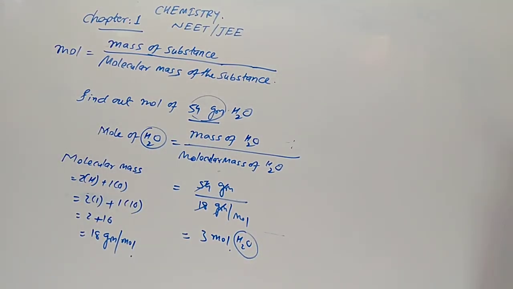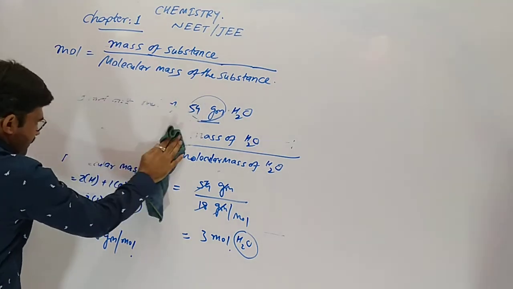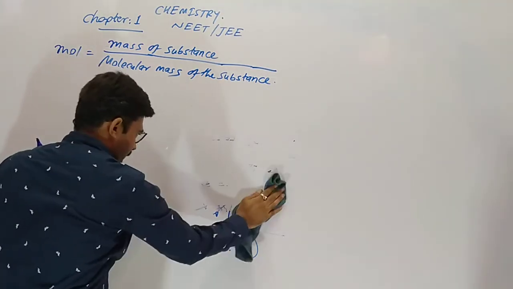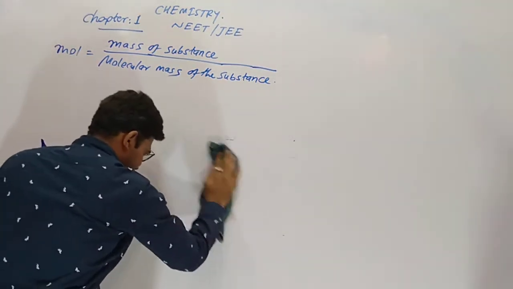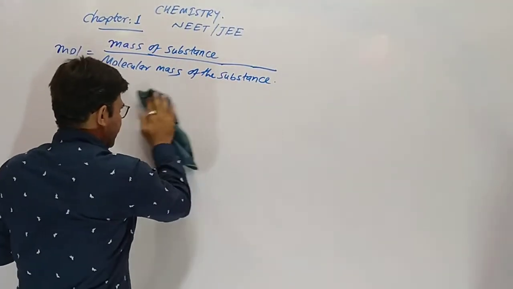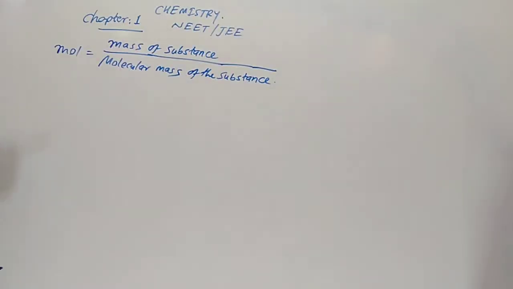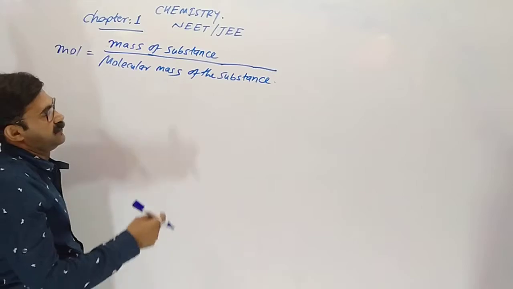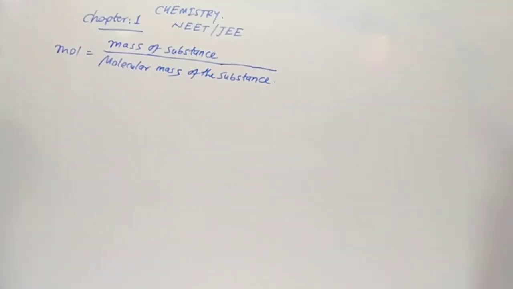Understood? So this type of numericals we are going to discuss. Now clear? For getting mole of atom, we have to take mass upon atomic mass. For getting mole of molecules, we have to take mass of the substance upon molecular mass.